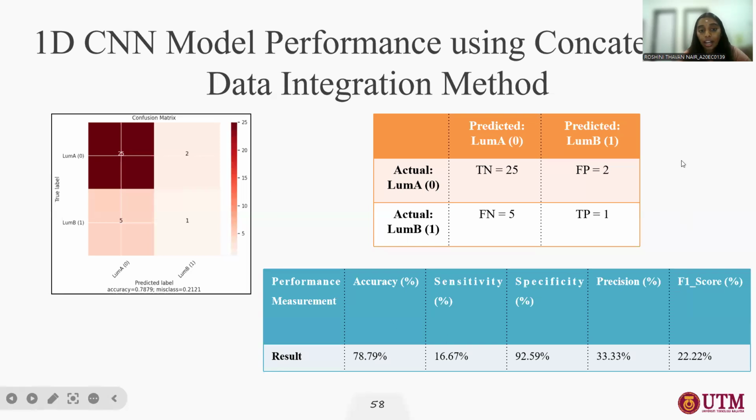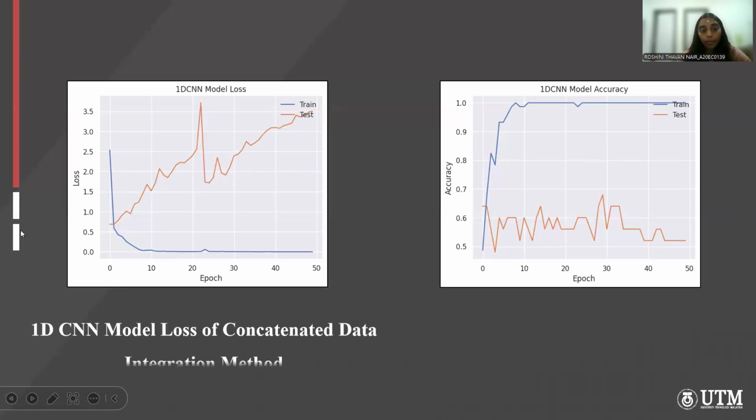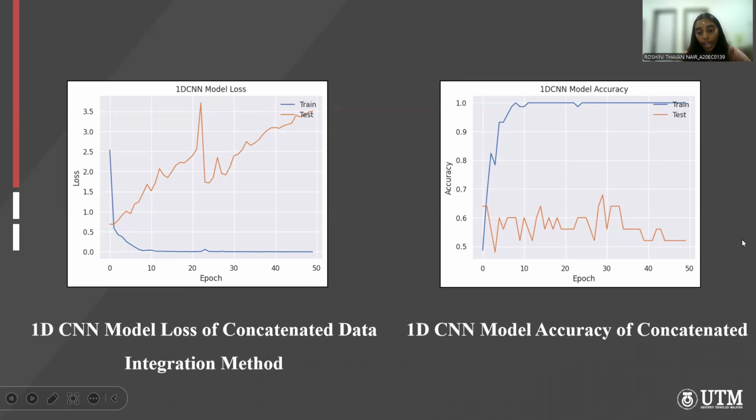So this is the result that I obtained from the 1D CNN model using the concatenated data integration method. Here is the confusion matrix with an accuracy of 78.79%, sensitivity 16.67, specificity 92.59, precision 33.33 and F1 score 22.22. And this is the 1D CNN model loss and model accuracy for the concatenated data integration method.